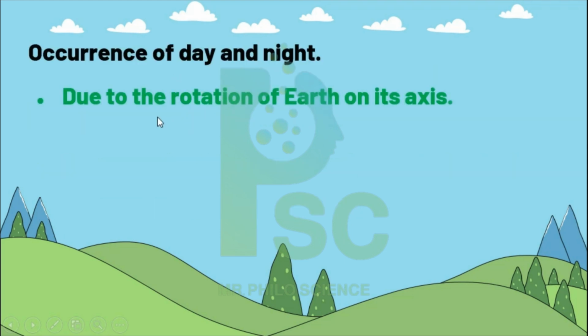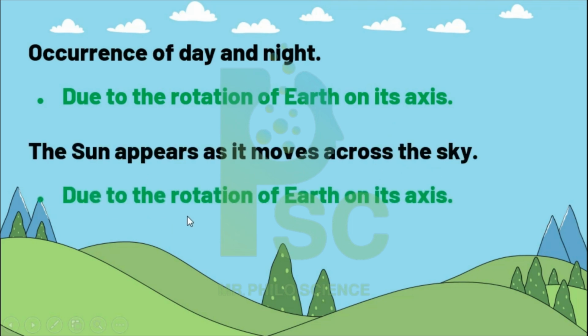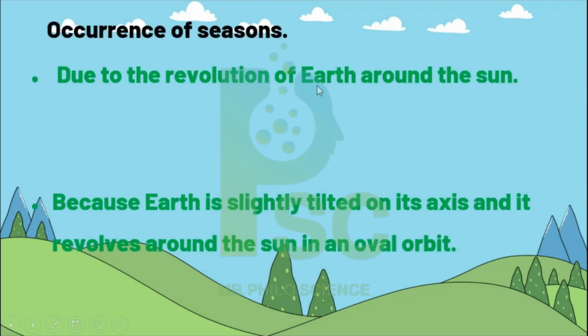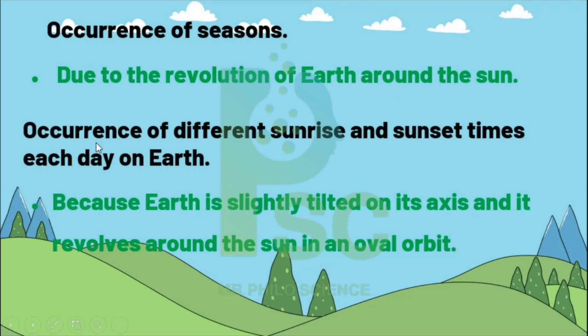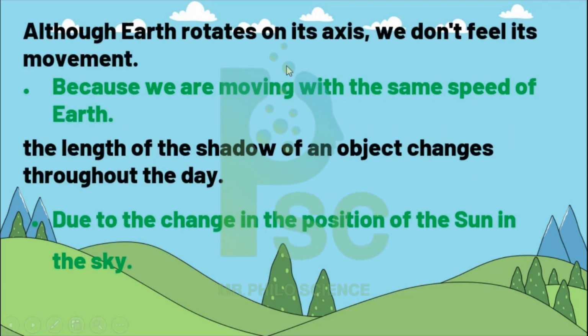Occurrence of day and night: due to rotation of the earth on its axis. The sun appears as if it moves across the sky: same answer, due to rotation of the earth on its axis. Occurrence of seasons: due to revolution of the earth around the sun. Occurrence of different sunrise and sunset times each day on the earth, meaning there is a difference between sunrise and sunset. I will say because the earth is slightly tilted on its axis and revolves around the sun in an oval orbit. So these are the answers. Where do the questions come from? Let's say them together.